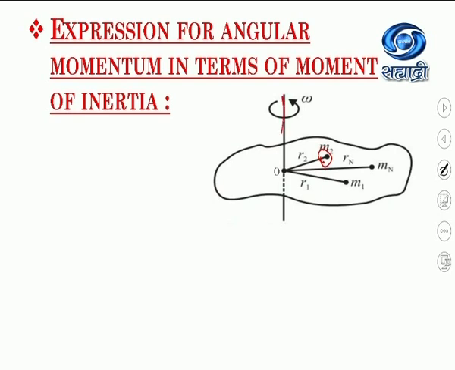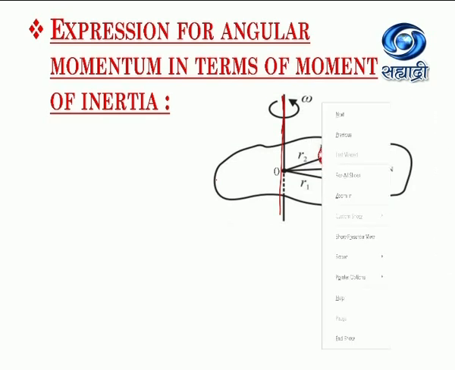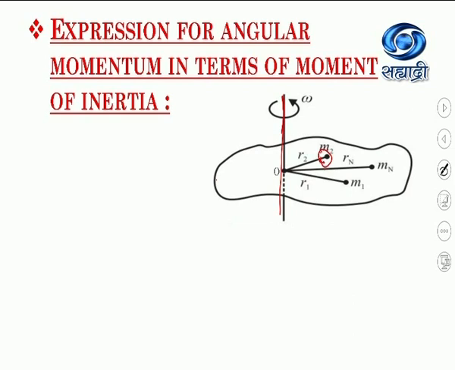So these different particles are revolving in circles, and they possess linear velocity along the tangent to the circle. This is the linear velocity of the particle m1, situated at a distance r1. This is the linear velocity of the particle m2, situated at a distance r2. And this is the linear velocity of the particle mn.